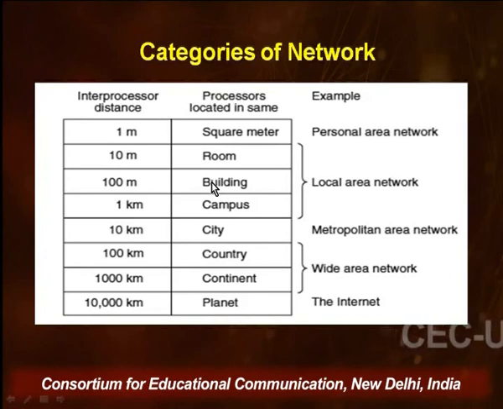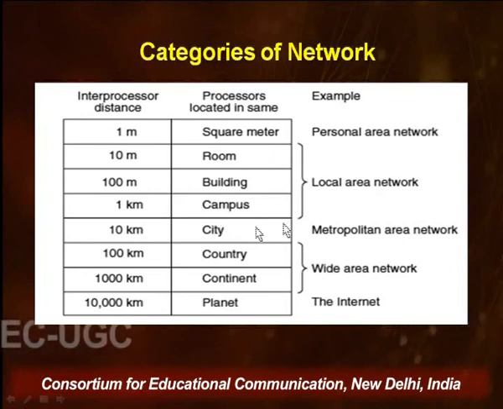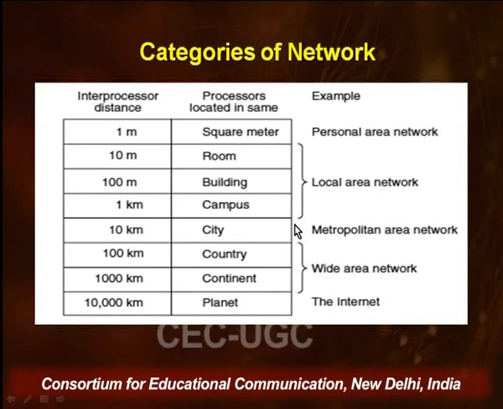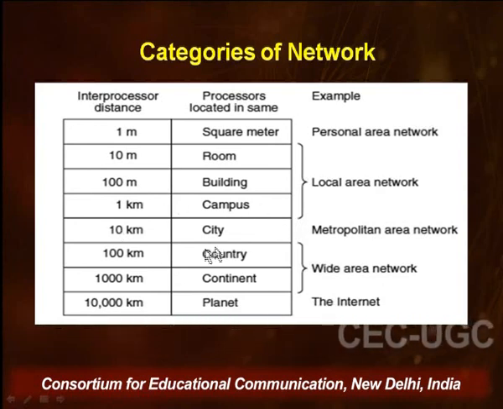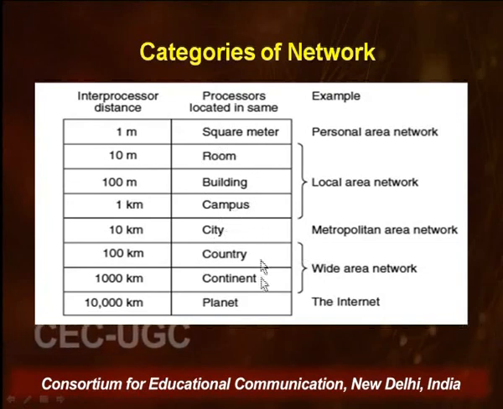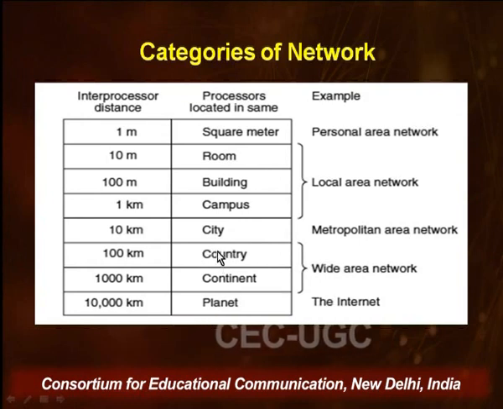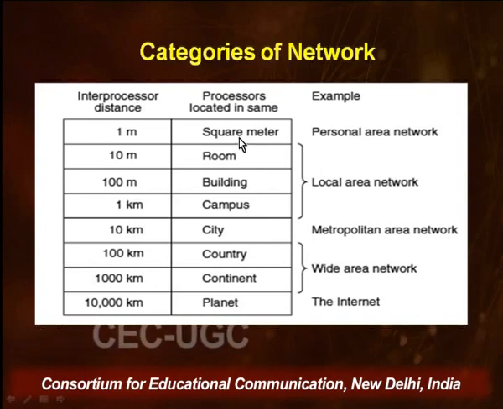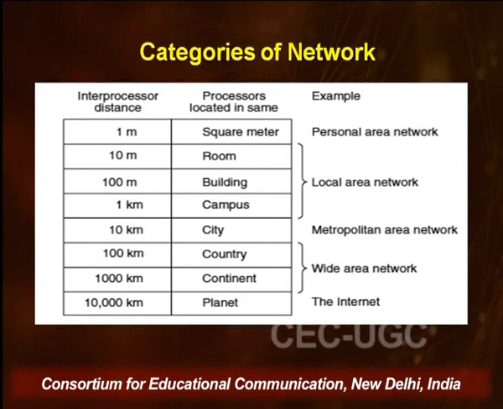A local area network is a small network and a wide area network is a large network, and between these two there is something called a metropolitan area network, abbreviated as MAN, and that spans a city. So one campus, a city, and a country or continent is what distinguishes a LAN from a MAN and from a WAN. And the smallest network is defined to be a personal area network.